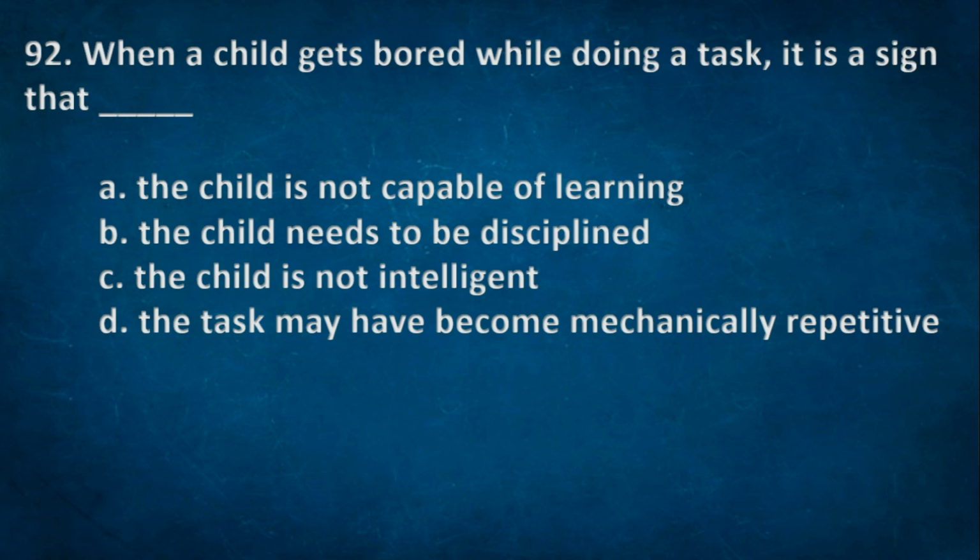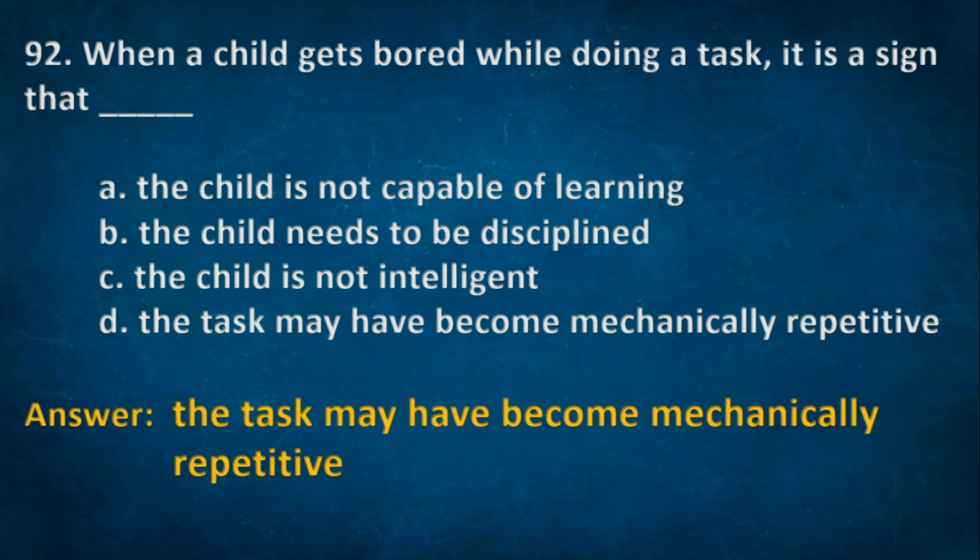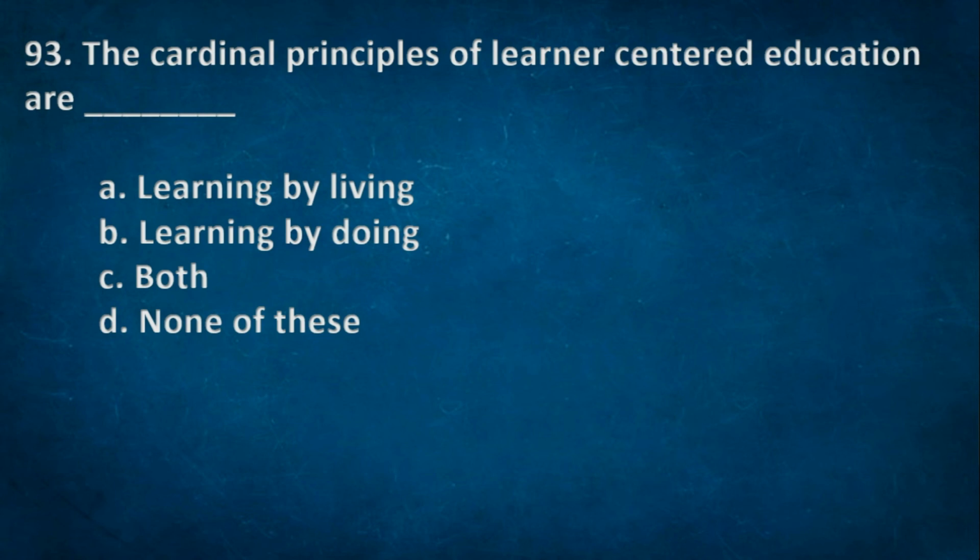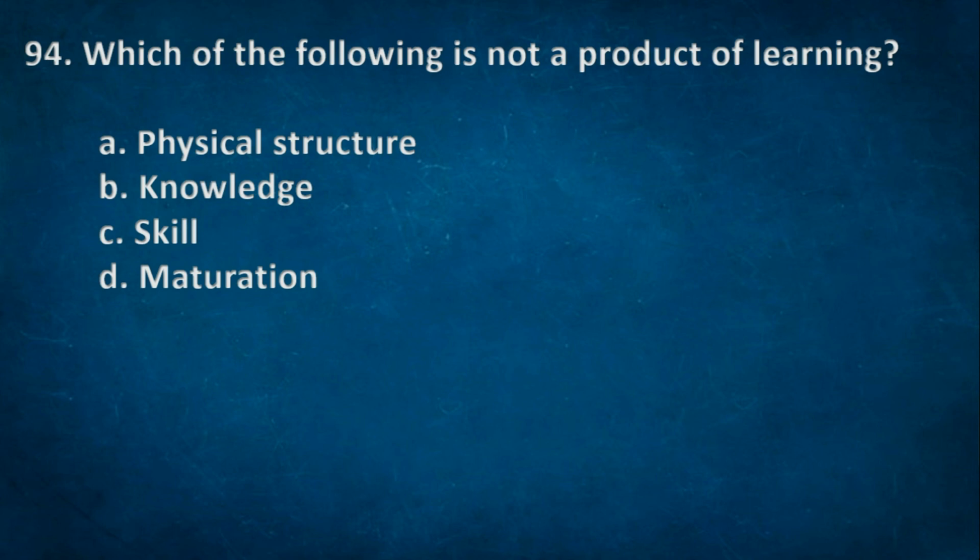Next one. When a child gets bored while doing a task, it is a sign that: A. The child is not capable of learning, B. The child needs to be disciplined, C. The child is not intelligent, D. The task may have become mechanically repetitive. The right option D. The task may have become mechanically repetitive. Next one. The cardinal principles of learner-centered education are: A. Learning by living, B. Learning by doing, C. Both, D. None of these. Right option C. Both. Learning by living, learning by doing. Next one. Which of the following is not a product of learning? A. Physical structure, B. Knowledge, C. Skill, D. Maturation. Right option D. Maturation.